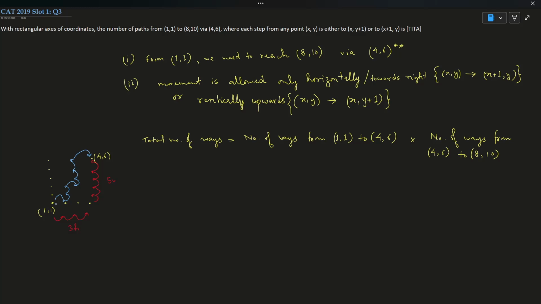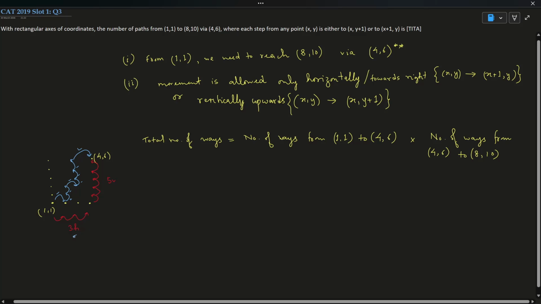So how many horizontal? The first move is a horizontal one, the second is horizontal, the third is horizontal. So 3 horizontal distances you must travel. And similarly, how many vertical? 1, 2, 3, 4, 5. 5 vertical distances upward you must travel. Okay, I hope you have understood. That means how many ways can you travel it, guys? There are total how many directions, or how many steps? Steps.